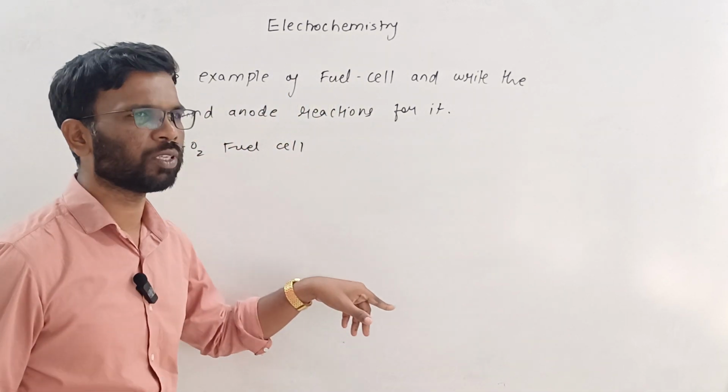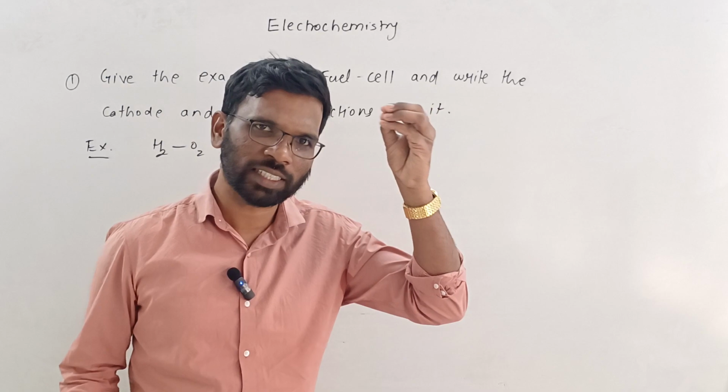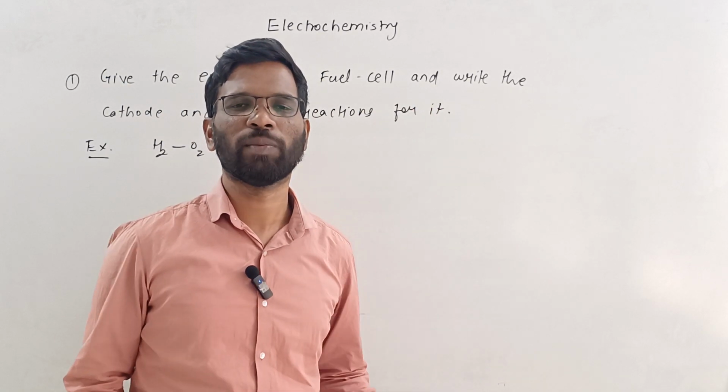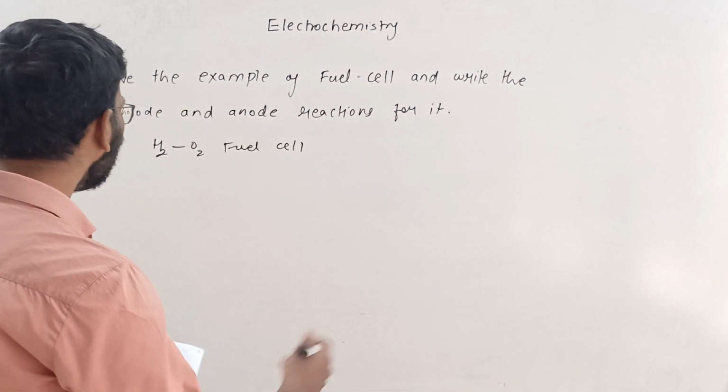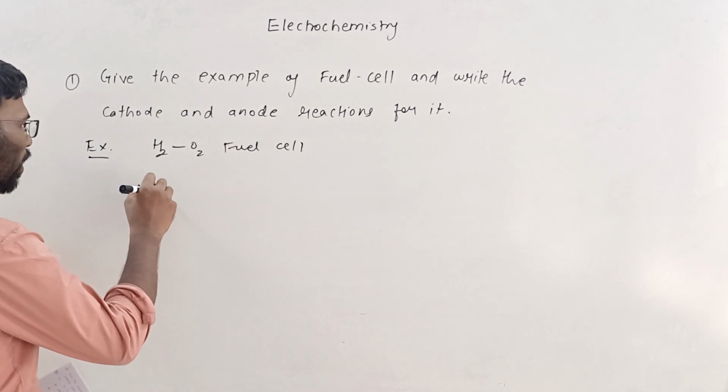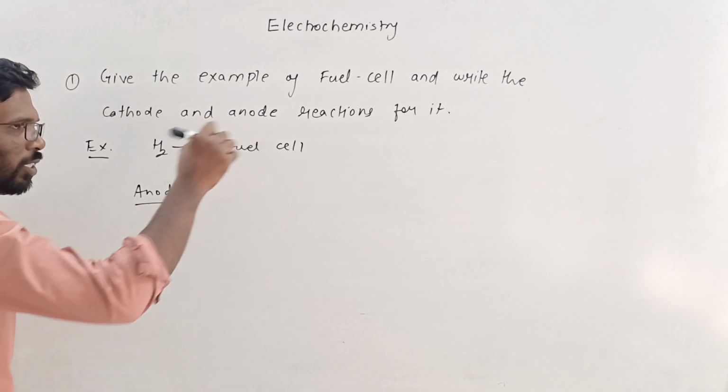And this is one of the simplest reactions. If it is asked in an exam, nothing is as simple as the overall reaction of the H2-O2 fuel cell. So here, we will write what is happening at the anode. We know that at the anode oxidation is going to happen.